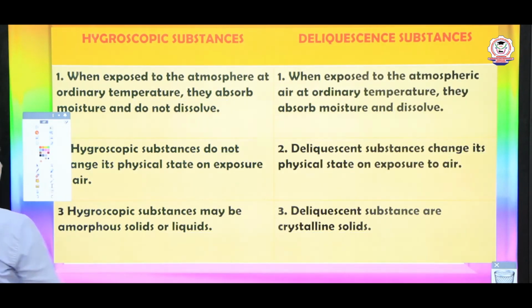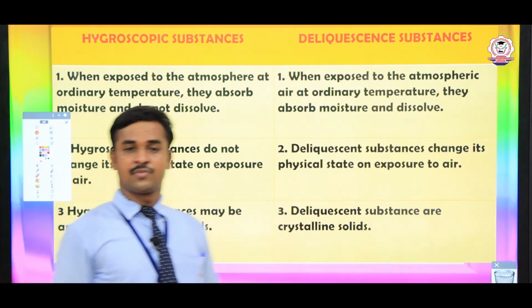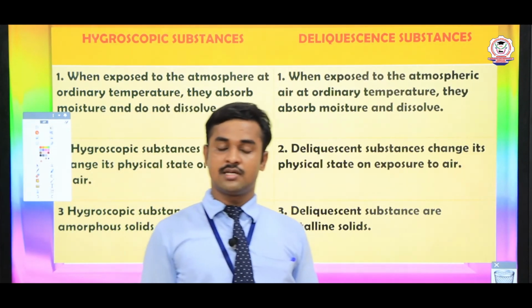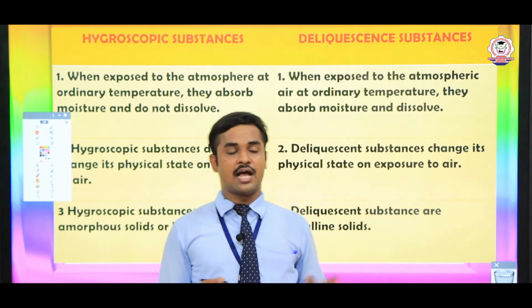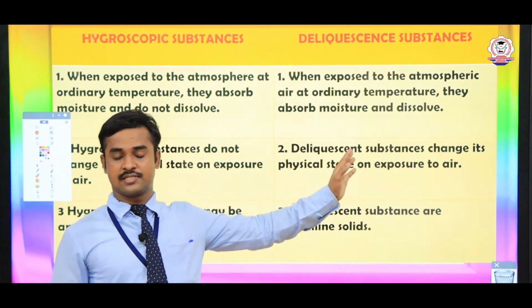So students, today we saw water of crystallization, in which we saw the difference between hygroscopic and deliquescent substances.